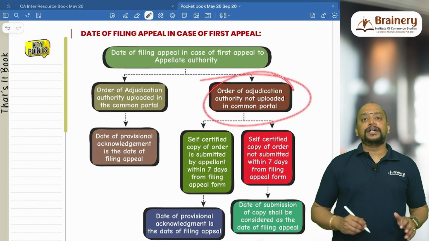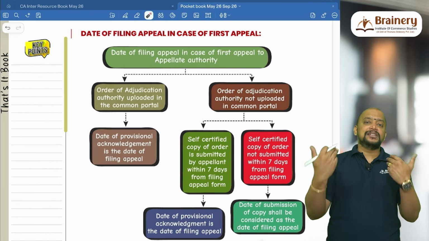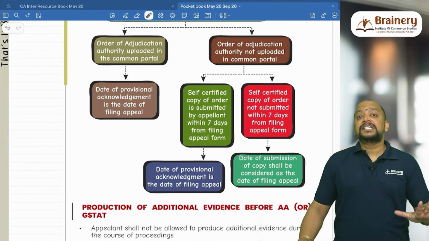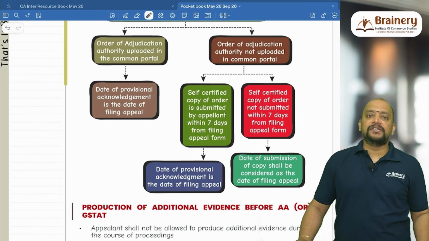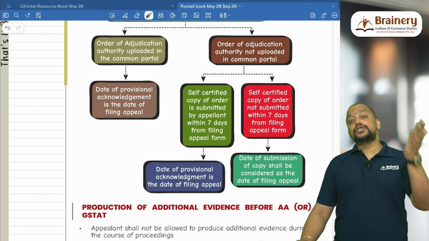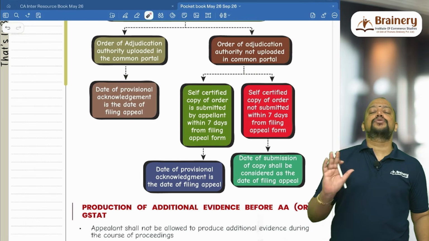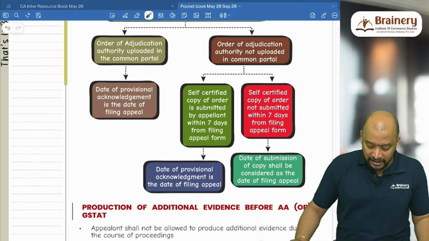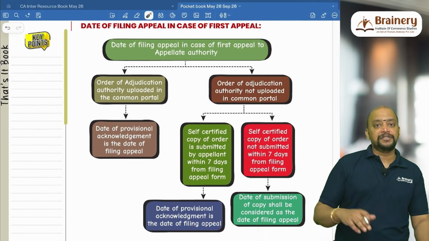Suppose the copy of the order is not uploaded in the portal by the officer, then you need to submit the certified copy. So, the self-certified copy, are you submitting within 7 days from the date of provisional acknowledgement? Yes. Then the date of provisional acknowledgement will be taken as the date of appeal. If you have not submitted within 7 days, the date on which you submit the self-certified copy, that date only will be taken as the date of filing appeal. It is crucial for deciding the time limit of 3 months for making the appeal. And actually, even for GST AT also, the same provision will be applicable.